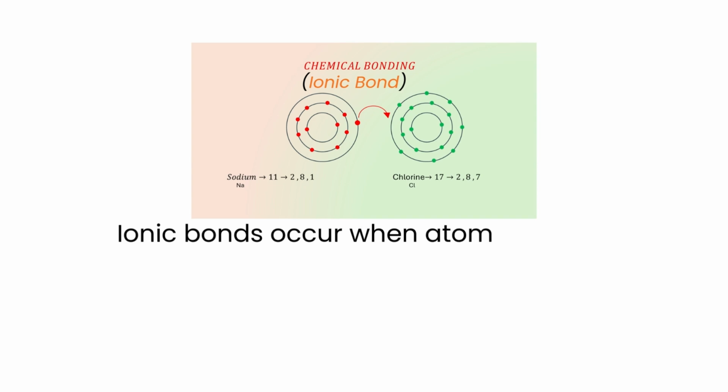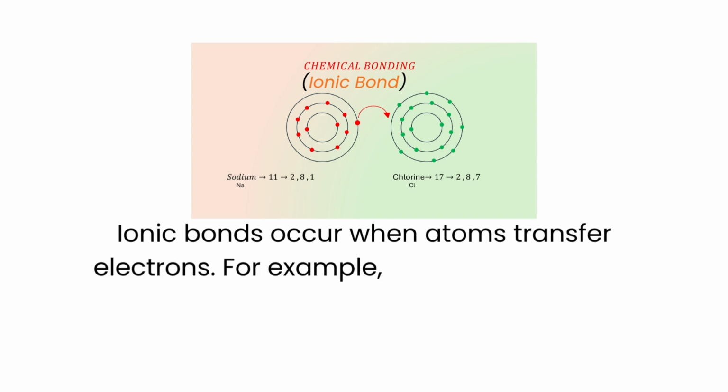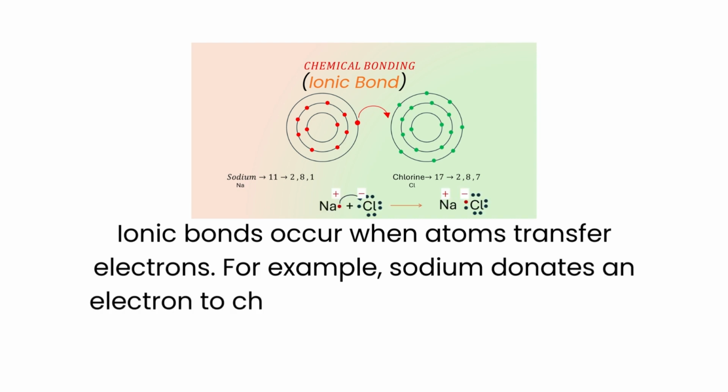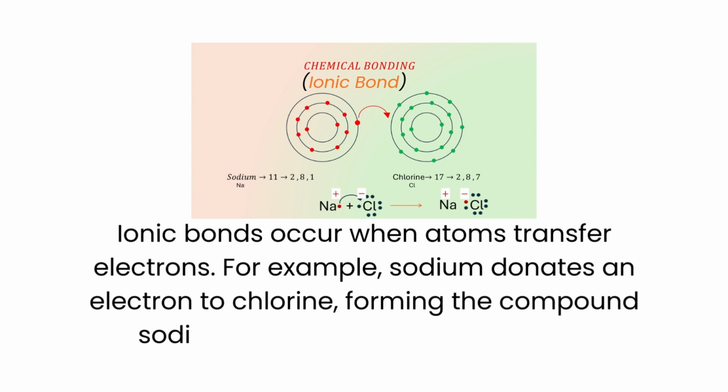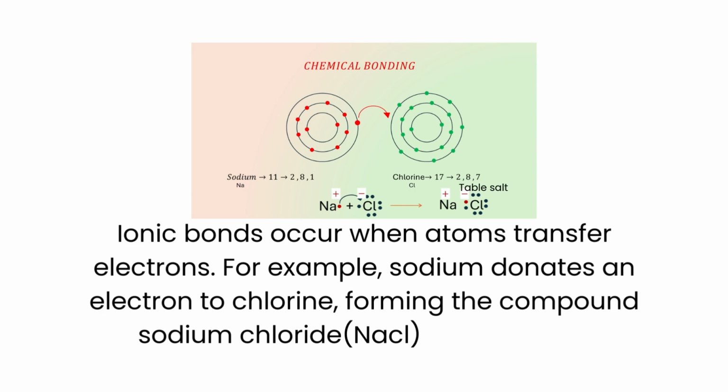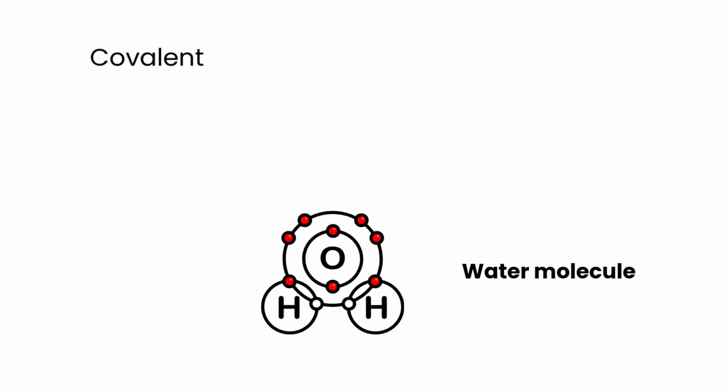Sodium has 1 electron in its outer shell. Chlorine has 7 electrons in its outer shell. Sodium gives its 1 electron to chlorine. Now, sodium becomes a positive ion, and chlorine becomes a negative ion. These opposite ions attract each other and form sodium chloride, which we use as table salt. This type of bond is called an ionic bond.